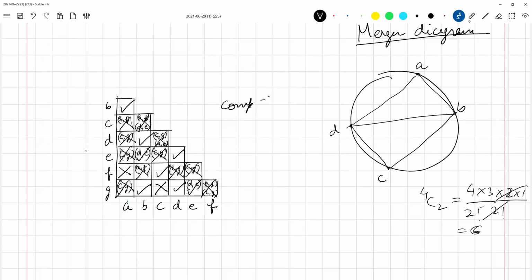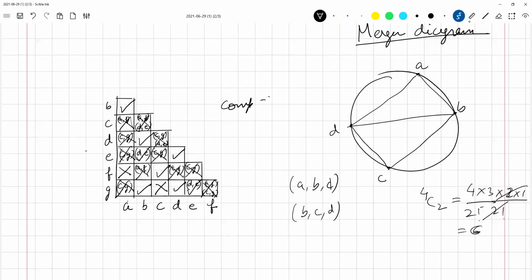So you have two triangles. One triangle is this blue one, and another triangle is this green one. Is that okay? Yes, sir. So we'll have two combinations now. One will be A, B, D, and the other one will be B, C, and D.